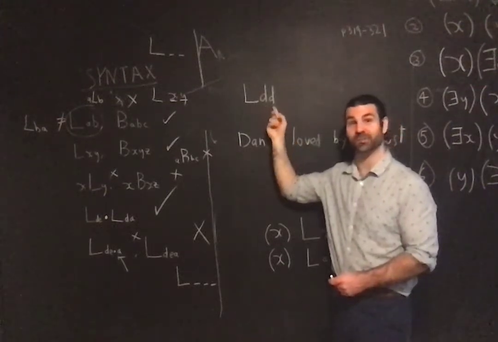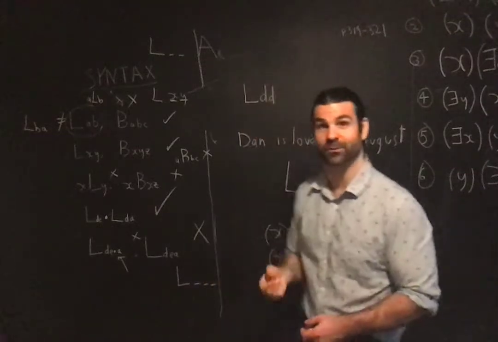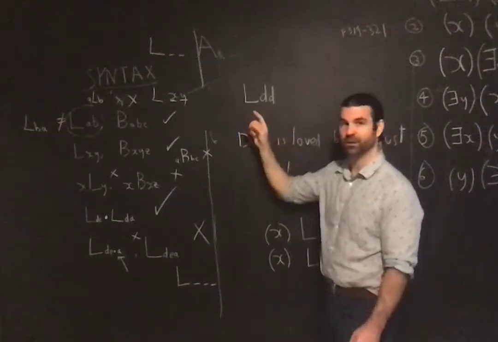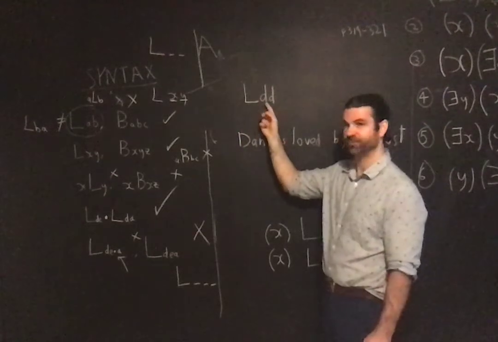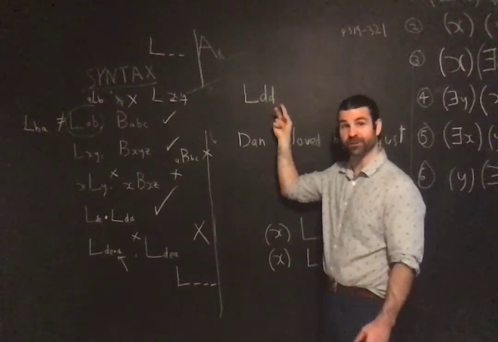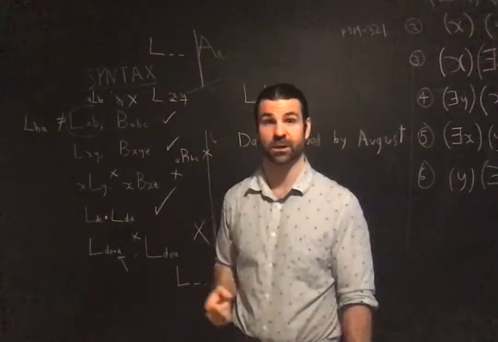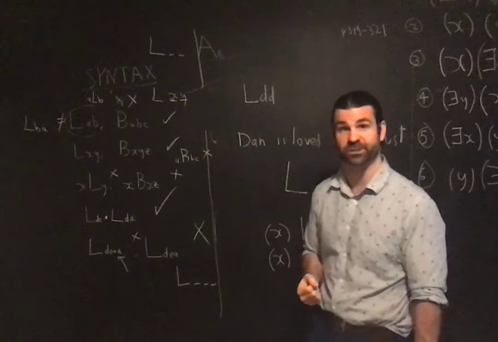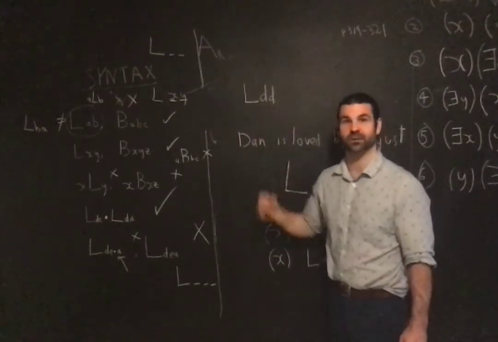LDD. What does that mean? That means Dan loves himself, right? LXY is X loves Y, right? So first position, lover, second, lovey. You can symbolize reflexive propositions like this. Dan loves himself, LDD, right?